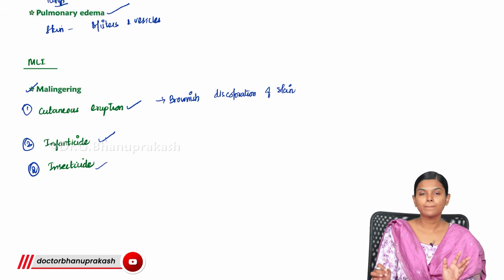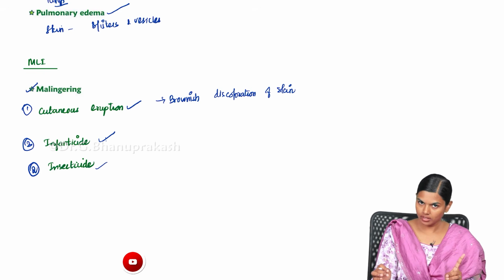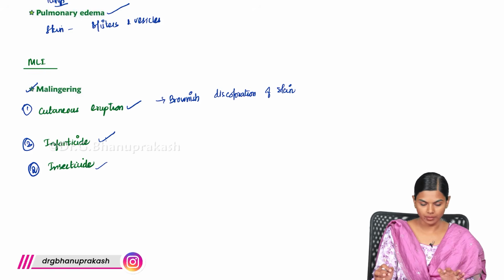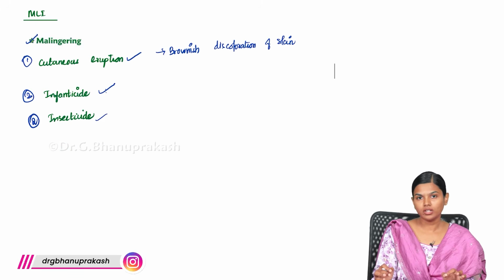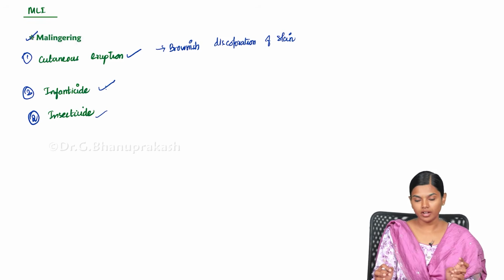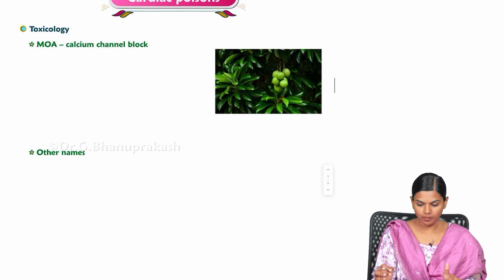So Nicotiana, the active principle is nicotine and anabasine. It will activate all the nicotinic acetylcholine receptors, and it will lead to initial stimulation and later depression. You will see brown color discoloration and cutaneous eruption. It is used for infanticide, insecticide and malingering. So we have done aconite and nicotine. Now we are going to see this.